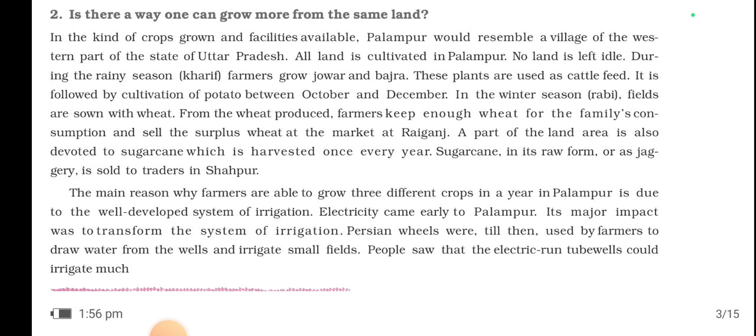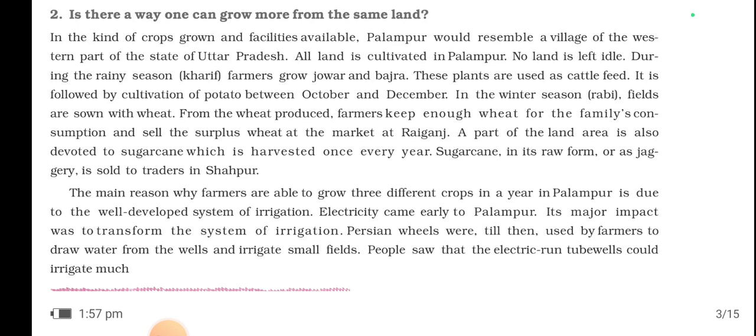So that's why, with the help of electricity, the water could reach the different and distant fields. Okay, so that is one of the best ways with the help of which the land can be irrigated.